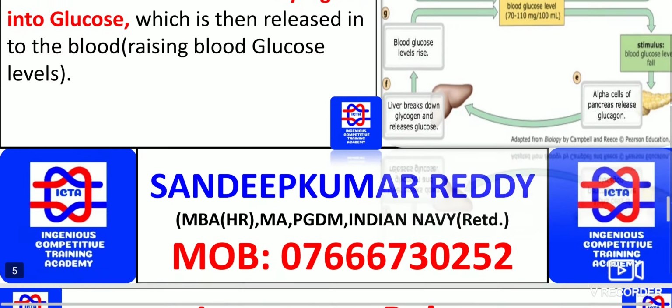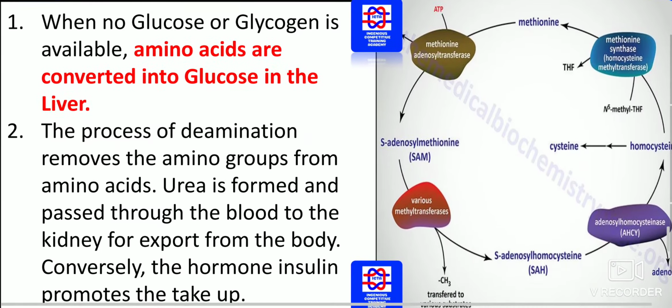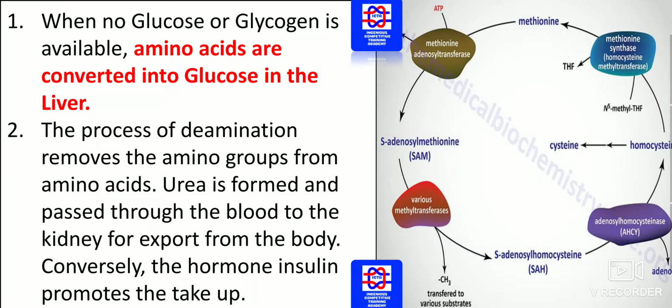I hope this will help you a lot. When no glucose or glycogen is available, amino acids are converted into glucose in the liver. So when there is no glucagon or glycogen available, amino acids directly get converted into glucose in the liver.